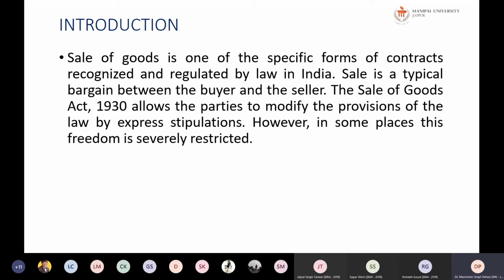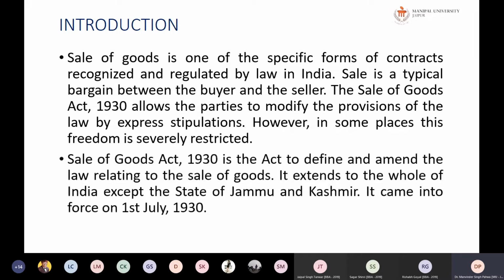The bargain may be of price, of quality, of time of delivery, of possession, or regarding the terms and conditions of the contract of sale. There can be a lot of bargains which can happen, and these all are covered under the Sale of Goods Act. The Sale of Goods Act 1930 allows the parties to modify the provisions of the law by express stipulation. However, in some places this freedom is also restricted. We will learn in detail about this while we go through this particular act.